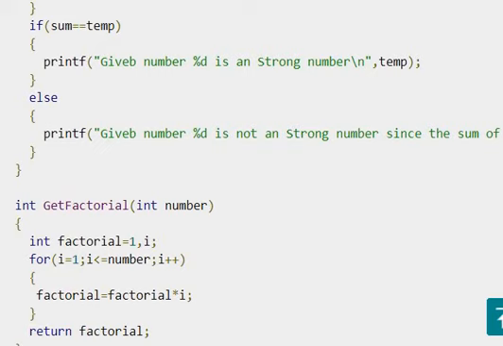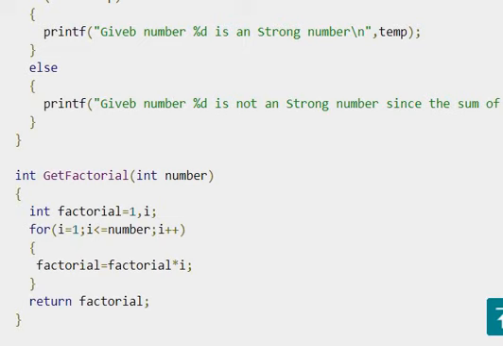So look at the function definition. The function is defined outside the main. What is the name of the function? Get factorial with one parameter, and it is NUMBER. And what is the logic inside? Inside is the factorial logic. No confusion regarding the variables. Instead of factorial, you can use f is equal to f into I. And return factorial semicolon. That's the reason why int get factorial is there instead of void get factorial.